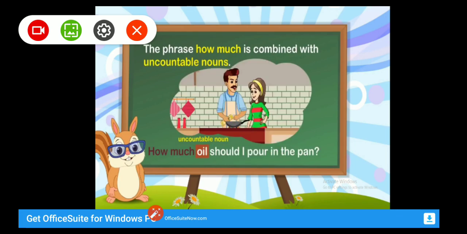Next, the phrase how much is combined with uncountable nouns. For example, how much oil should I pour in the pan? Oil here is an uncountable noun, and we use the phrase how much with the uncountable noun.